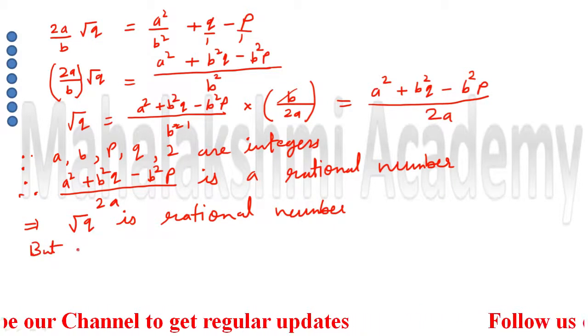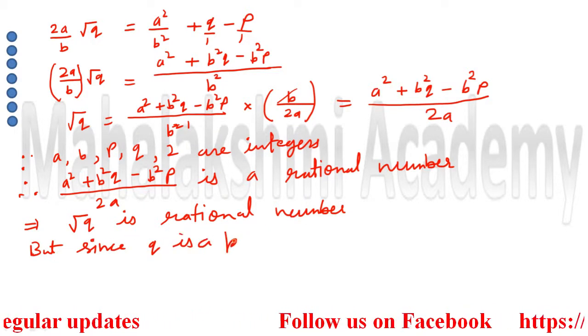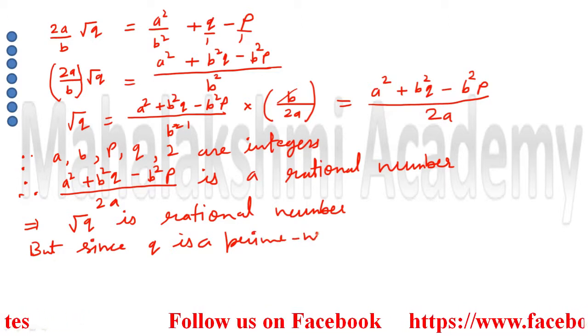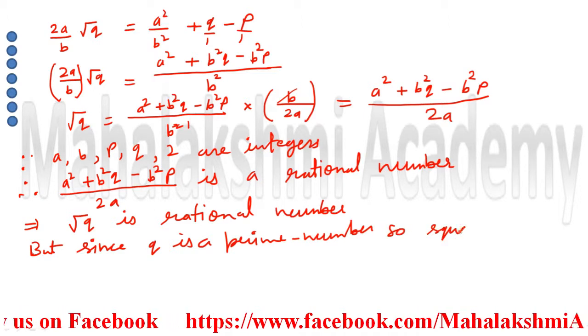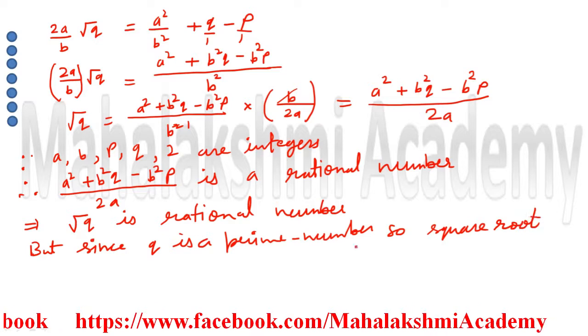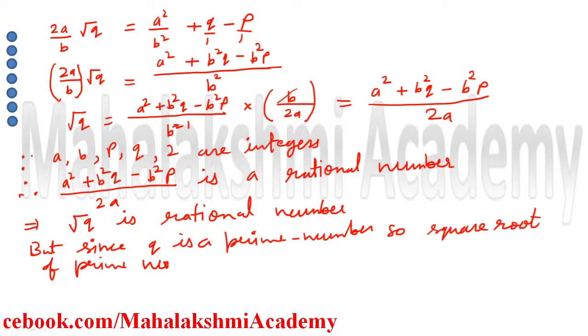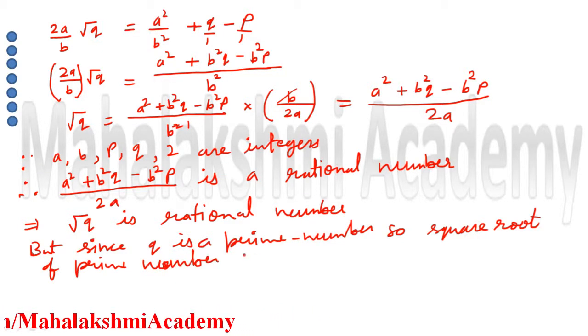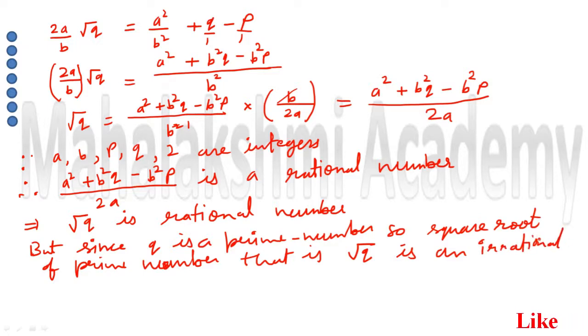But since q is a prime number, so square root of prime number, that is root q is an irrational number.